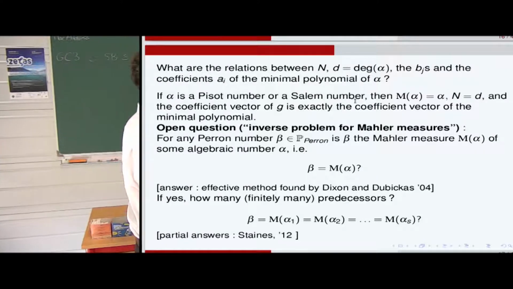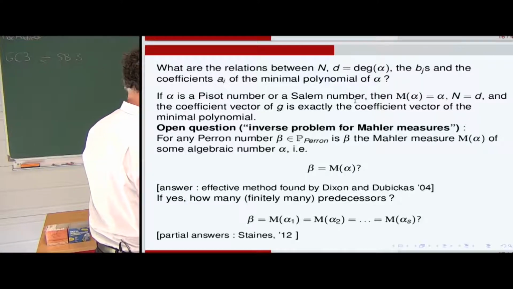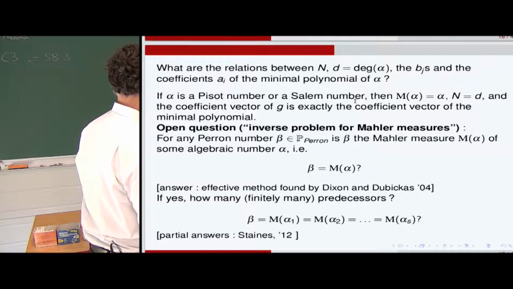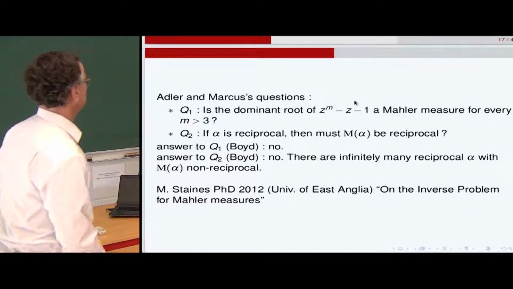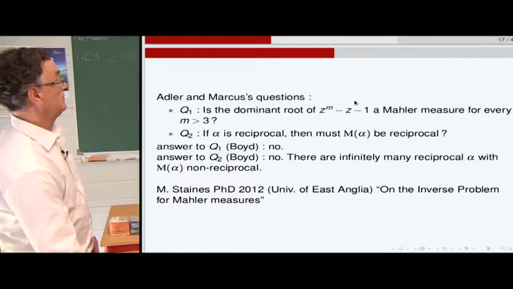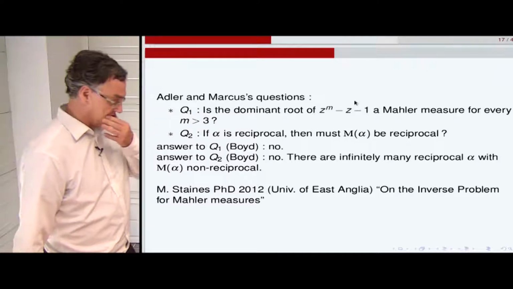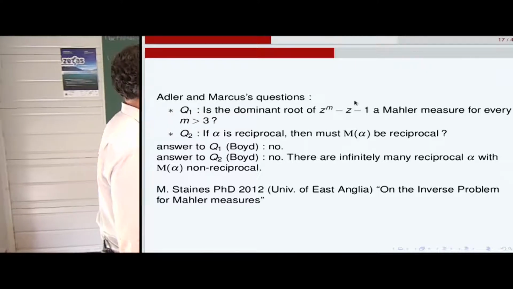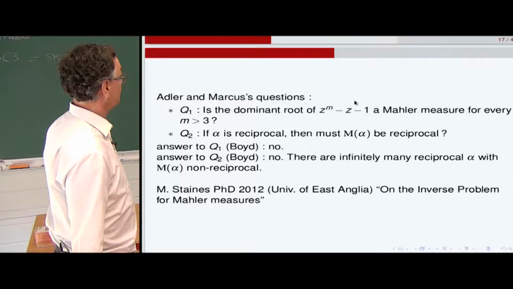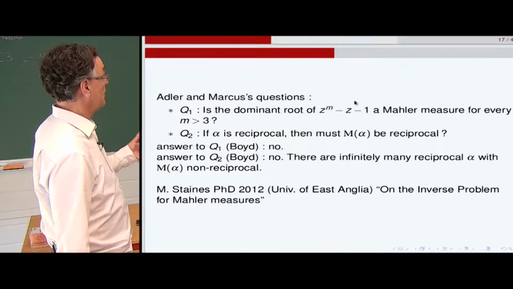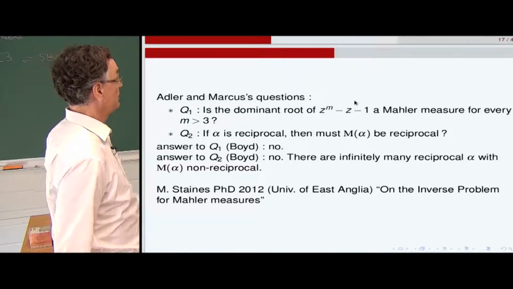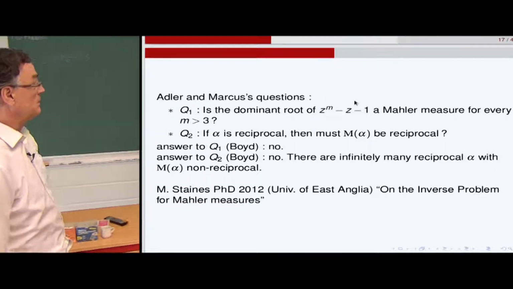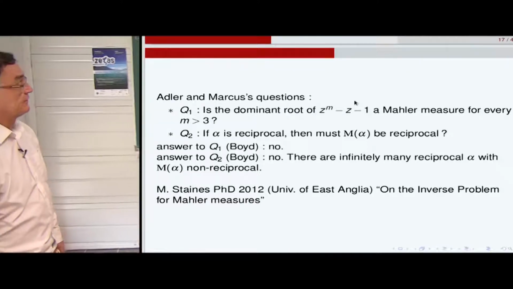Okay. So there is a PhD thesis by Stens 6 years ago, giving partial answers to this problem. From the work of Adler and Marcus in topological dynamics, there are several questions. The first one: is the dominant root of this trinomial z^m minus z minus 1 a Mahler measure for every m greater than 3?